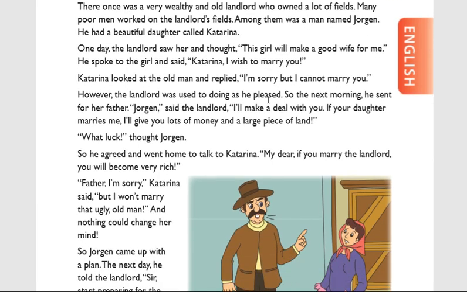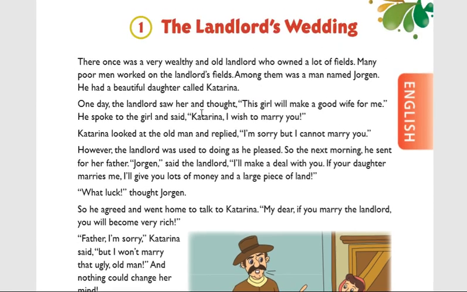Look at the book. There once was a very wealthy and old landlord who owned a lot of fields. Many poor men worked on the landlord's fields. Among them was a man named Jorgan. He had a beautiful daughter called Katrina. As I said, the important characters we get in the first paragraph only.